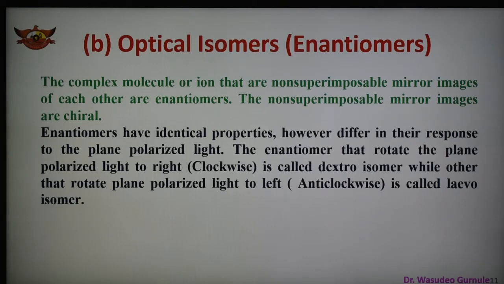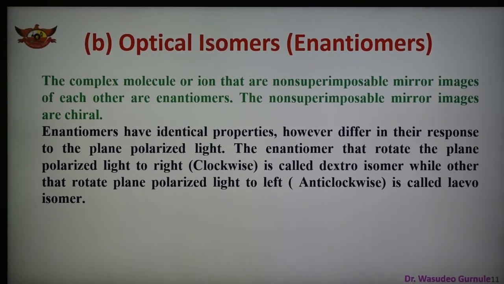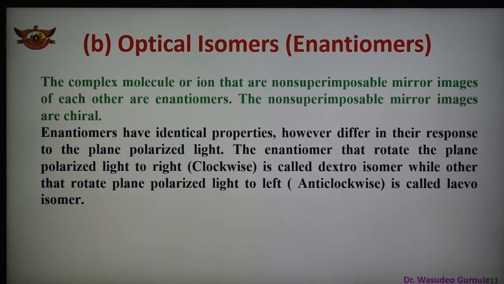The isomer which rotates plane polarized light towards the left is known as levorotatory, while that which rotates the plane polarized light towards the right is known as dextrorotatory. Complexes with coordination number 4 and 6 show this type of isomerism. So these are also known as enantiomers. Enantiomers have identical properties, but they differ in their response to the plane polarized light.